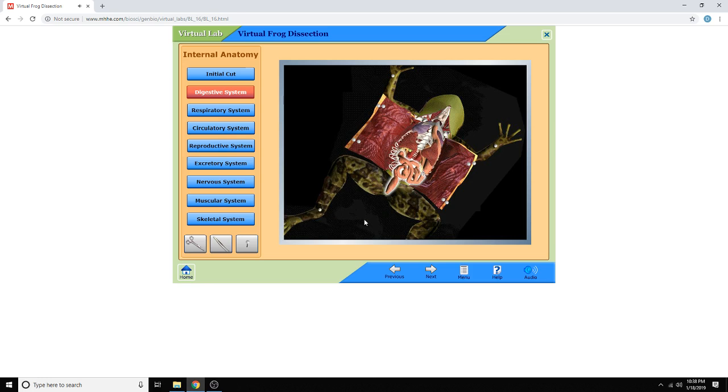Connected to the posterior end of the small intestine is a short, thick tube. This is the large intestine. Undigested food is stored here before leaving the digestive system by way of the cloaca.